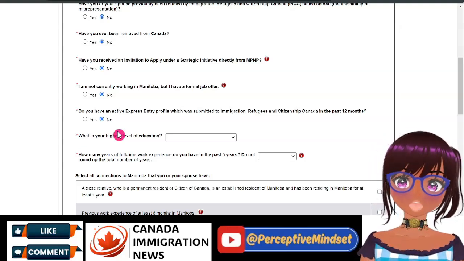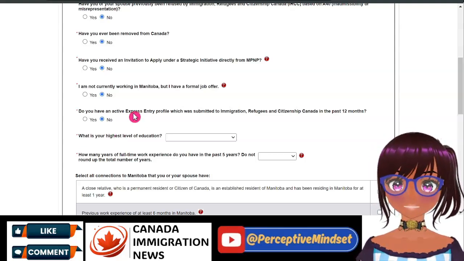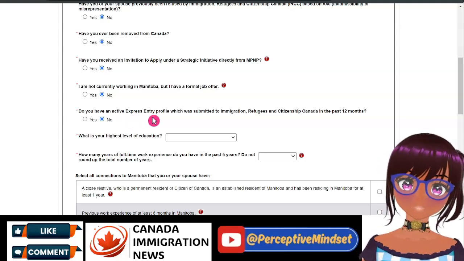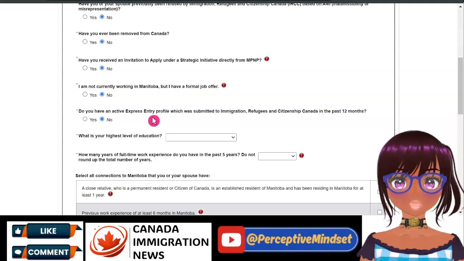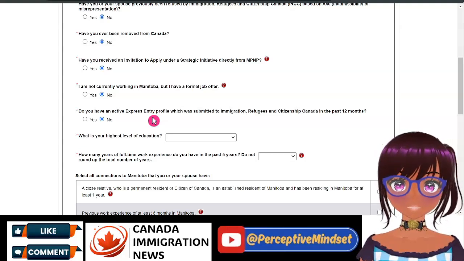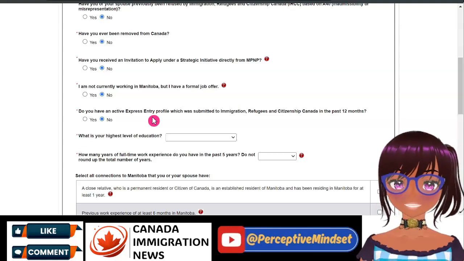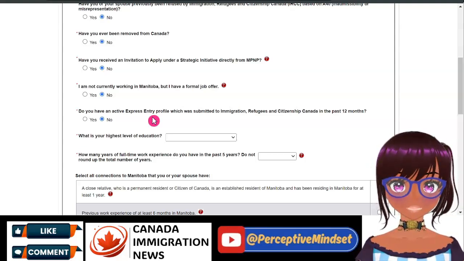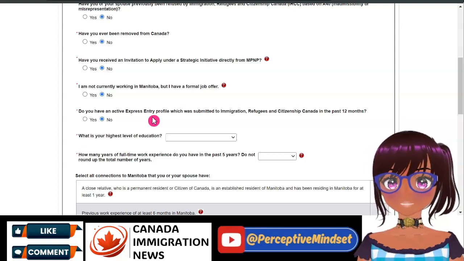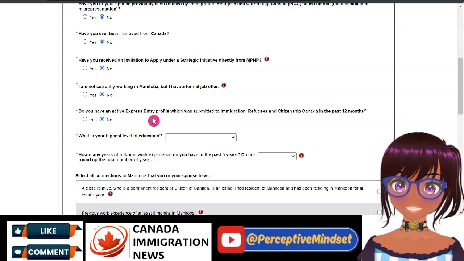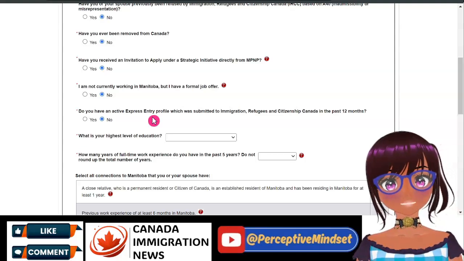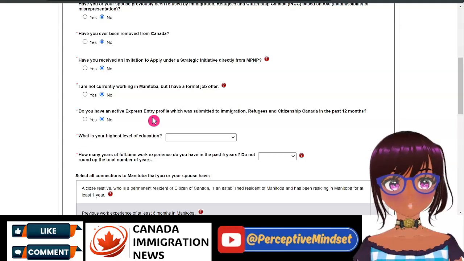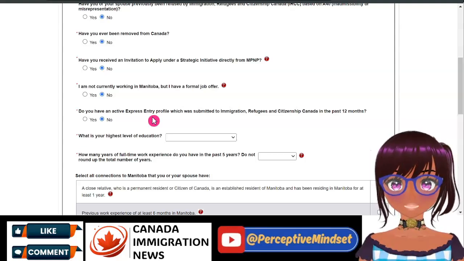So that is also an option if at the time of submitting your EOI you never had an express entry profile. You must submit that web form for the linkage to happen before you are nominated by the province. If you are nominated by the province without linking your express entry profile, then your nomination certificate might just say that you cannot use or go the route of express entry.